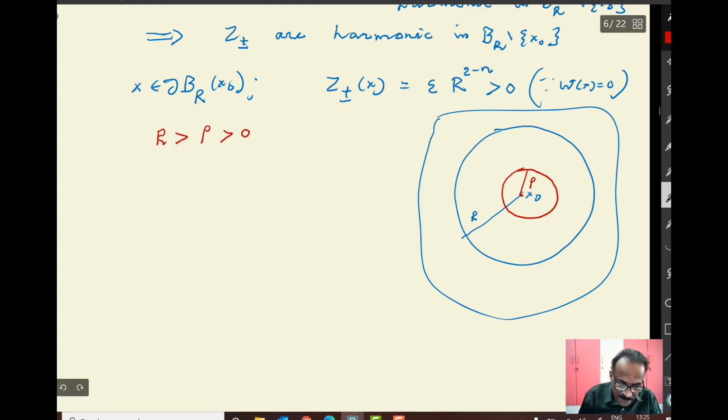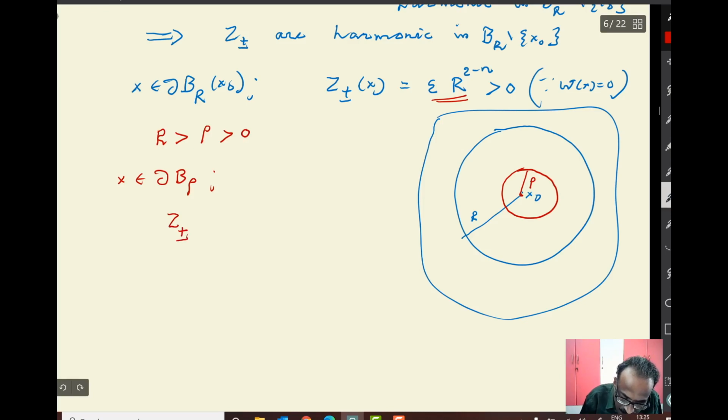Then you can actually show that, looking at the boundary of that one, x is in the boundary. If x is on the boundary of B_rho, then what is z plus or minus of x?